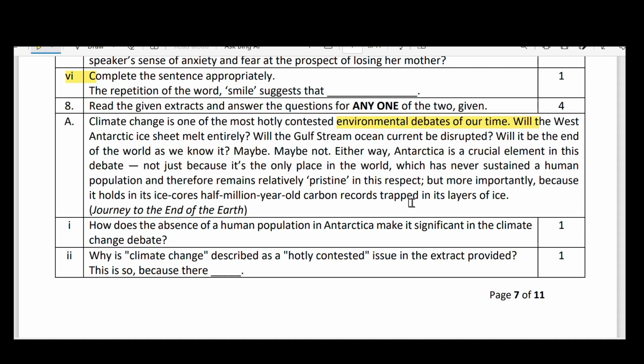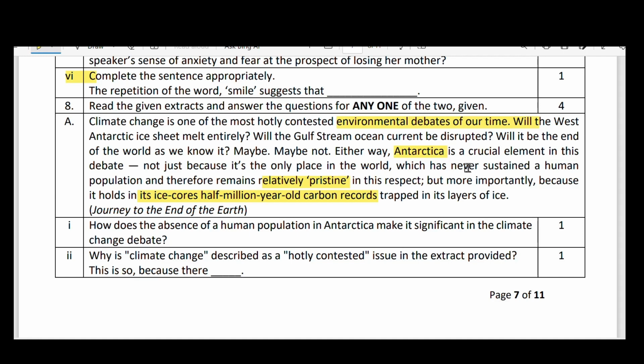Generally, whenever you speak about an environment, the first point that comes into our mind is Antarctica, because there are two reasons. It is completely pristine. Here I will tell you, relatively pristine because it is not sustained by any people. And more importantly, because it holds in its ice covers 500,000-year-old carbon records. Carbon records give us important details about the past. That is what is trapped in the layers of ice.